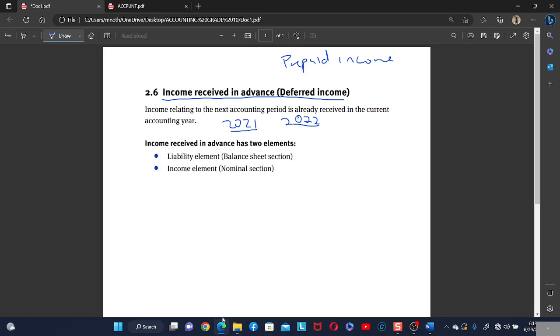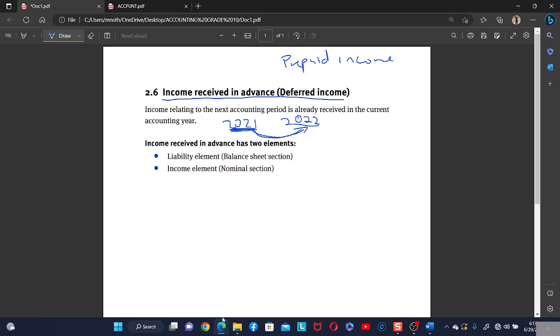The business received an income in year 2021, but this income is for year 2022.